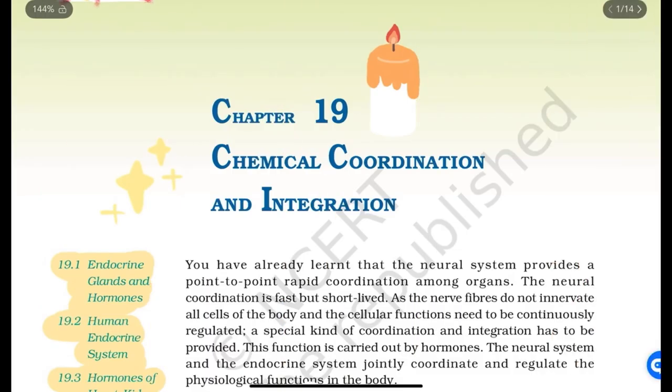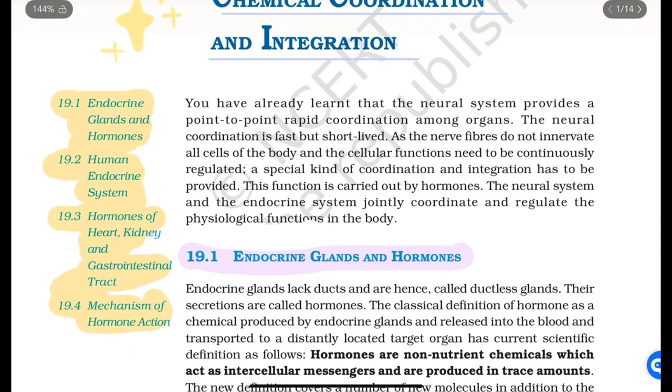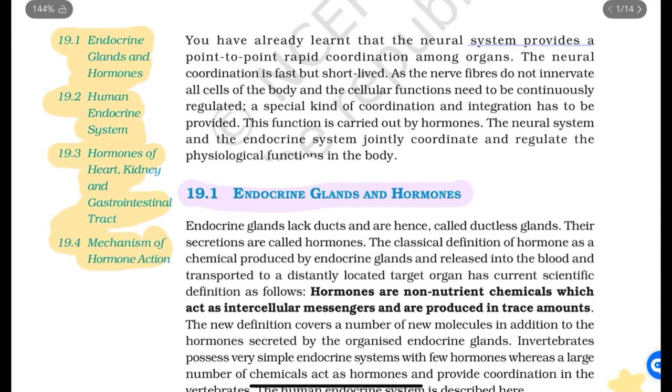So hello students, today we are going to study chapter 19, that is chemical coordination and integration. You have already learned that the neural system provides a point-to-point rapid coordination among organs. The neural coordination is fast but short-lived, as the nerve fibers do not innervate all cells of the body, and the cellular functions need to be continuously regulated. A special kind of coordination and integration has to be provided.